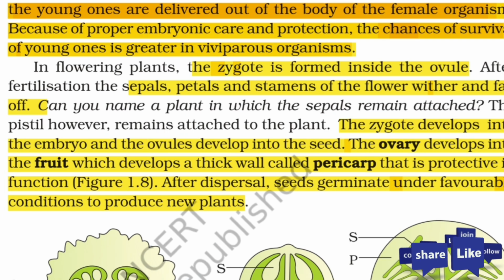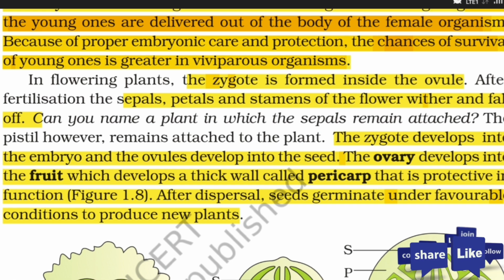Now, later on, what happens with the different parts of the plants? As zygote develops into the embryo, don't forget, zygote develops into the embryo, and the ovules develop into the seed. So what is making the seed? Only the ovules are making the seed. Later on, the ovary develops into the fruit. So what is the fruit part? That will develop from the ovary.